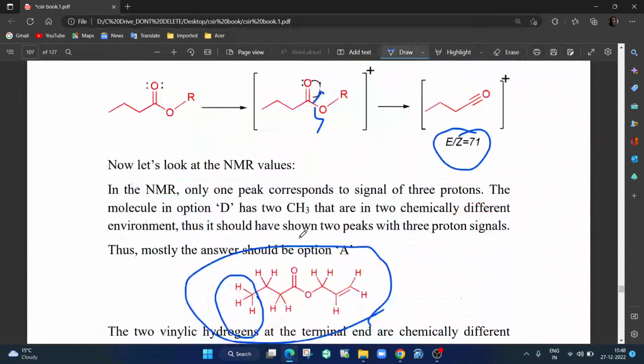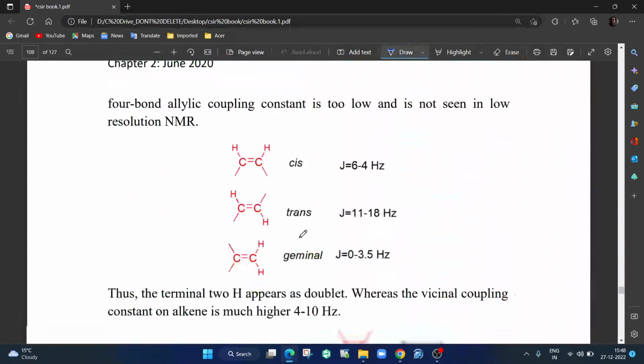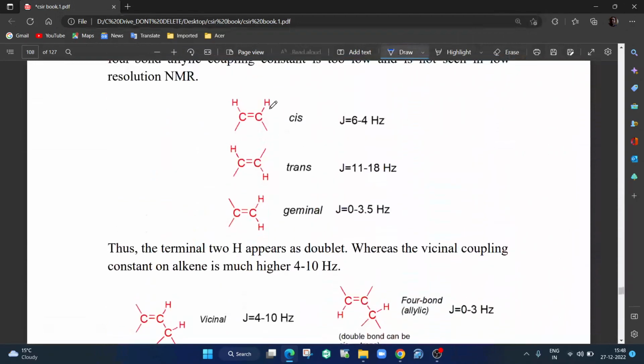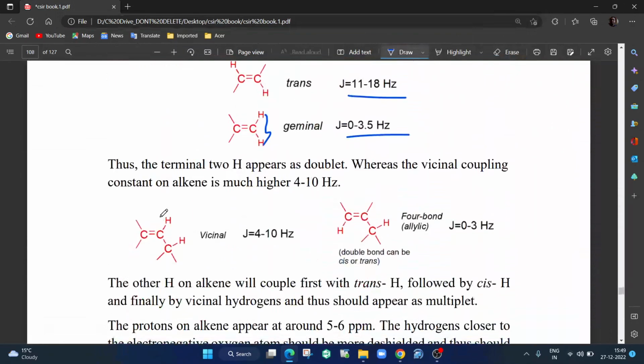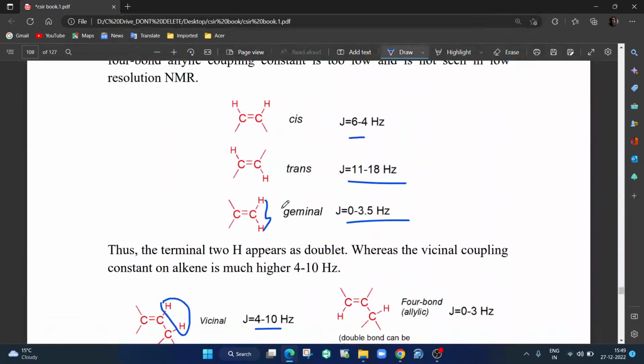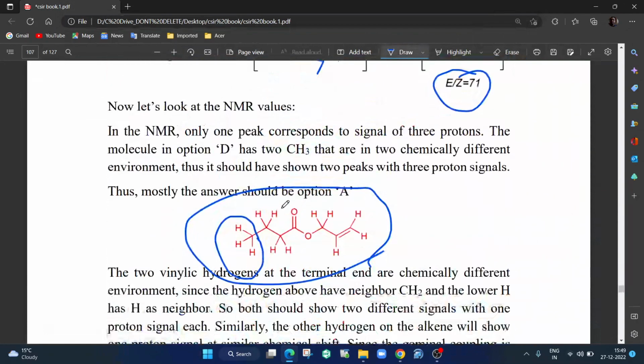Let us look a little bit at the coupling constants. This is important, okay. We should take this opportunity to learn. See, cis coupling is around 6 to 14, trans coupling is higher, 11 to 18, but in alkenes geminal coupling is very low. It will not be seen most of the times unless it is a very high field, some 600 megahertz NMR. This coupling is around 0 to 3, it's quite low, lesser than even cis. So here what we said was right.